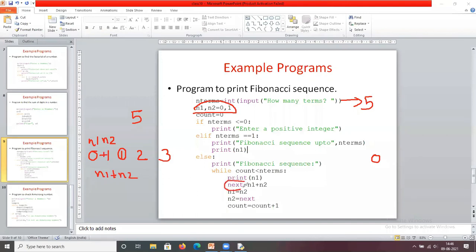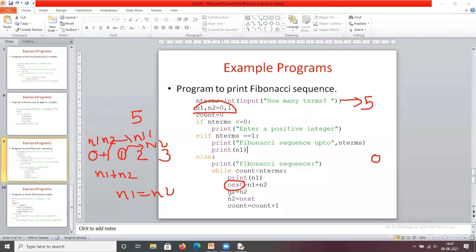So next equals n1 plus n2. After storing this, I interchange the values: n1 equals n2. That means now this 1 becomes n1, and the next value is n2.